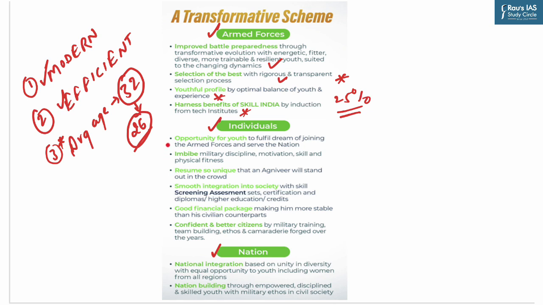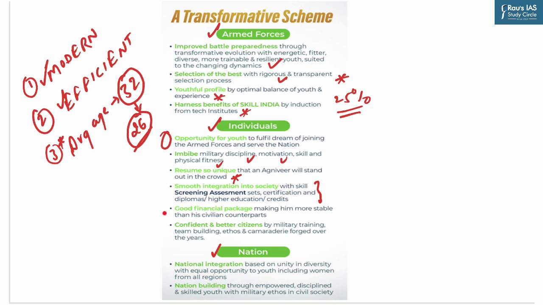For individuals, first, it is an opportunity for youth to fulfill the dream of joining the armed forces and serve the nation. It will help them imbibe military discipline, motivation, skill and physical fitness. Now, after completion of their tenure, their resume will be so unique that an Agniveer will stand out in the crowd for further job opportunities. Now, with skill screening assessment sets, certification and diplomas, higher education and credits that a soldier will earn while on duty will help in smooth integration into society.